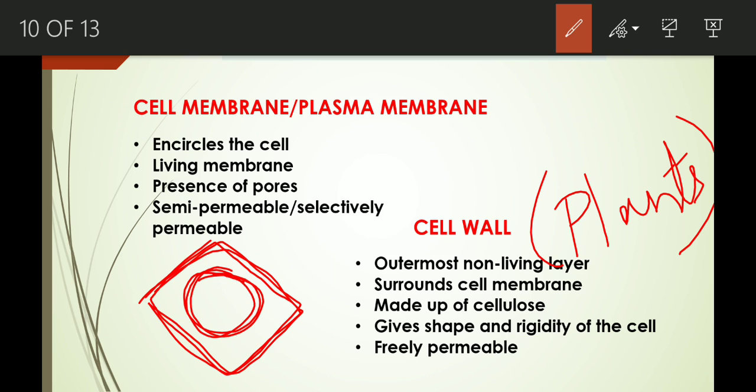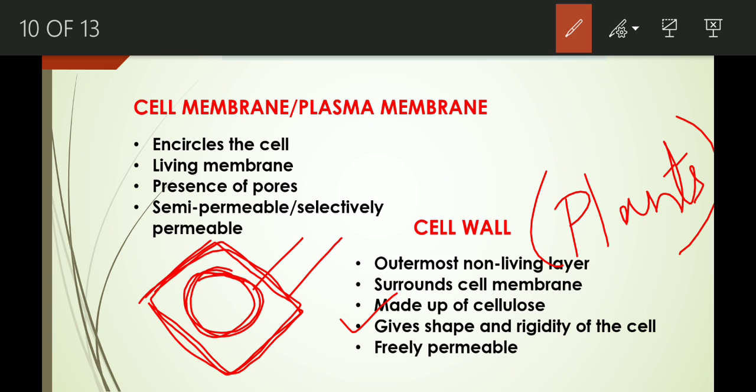Cell membrane is the living membrane, but cell wall is non-living membrane. So this is a difference between them. In cell membrane, pores are present and cell wall, as we all know, is made up of cellulose. Okay. And moreover, this cell wall is actually responsible for giving the shape of the cell. It provides rigidity to the cell. So this is the function of cell wall. You have to remember this. If question comes, what is the function of cell wall? Then you have to write, it gives shape and rigidity to the cell.